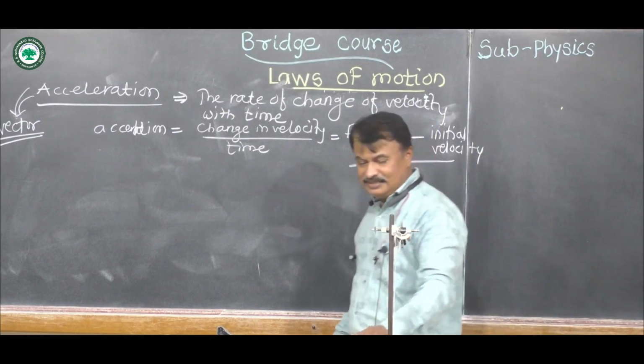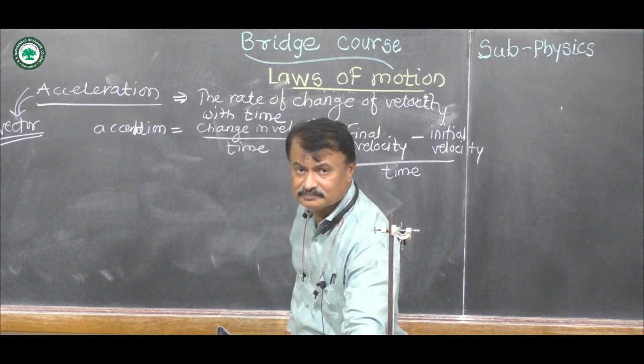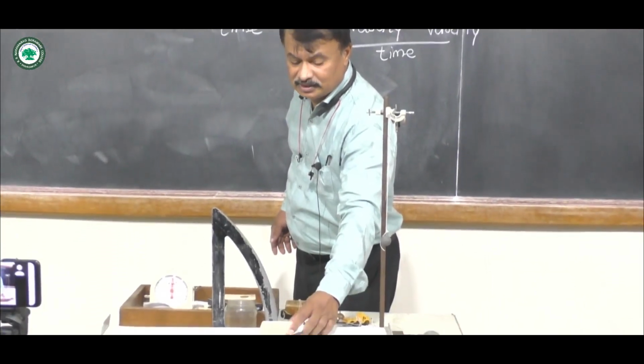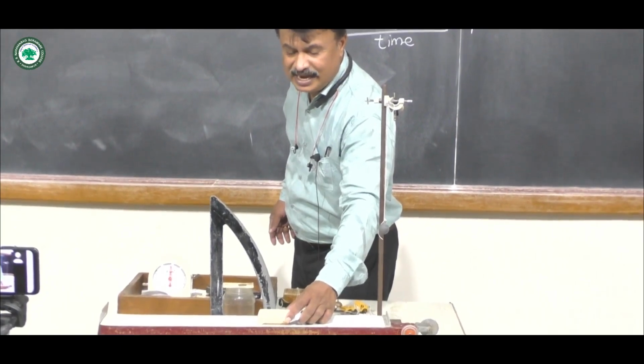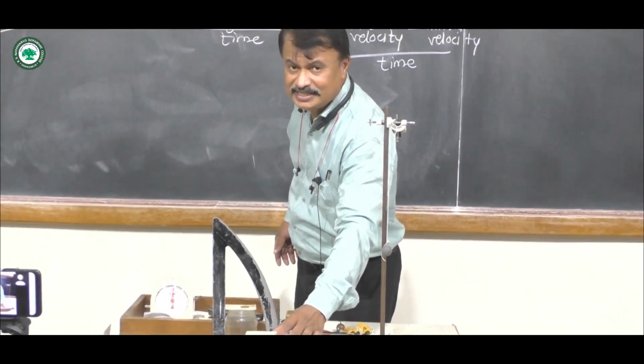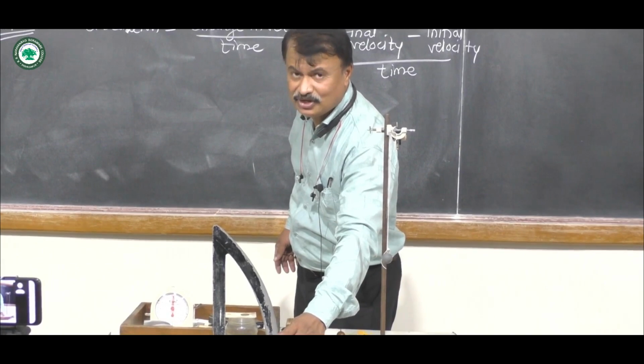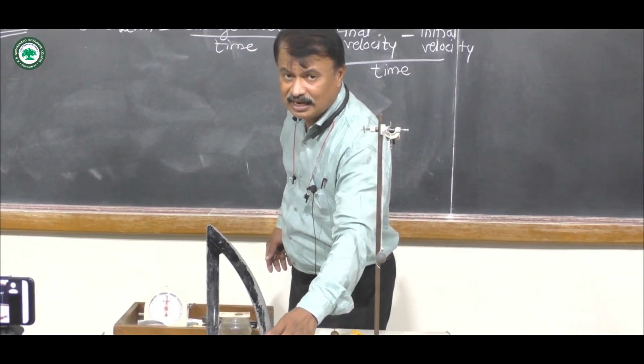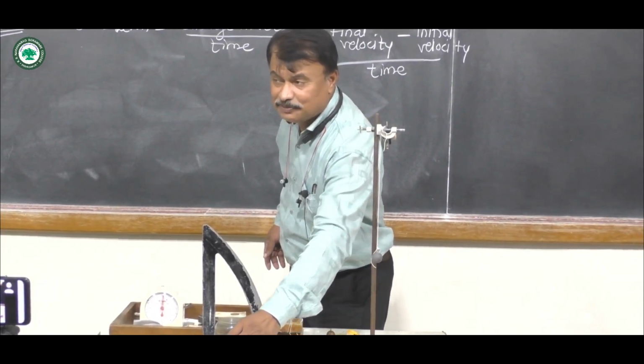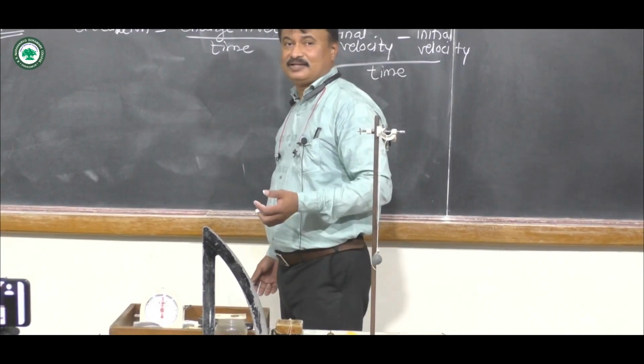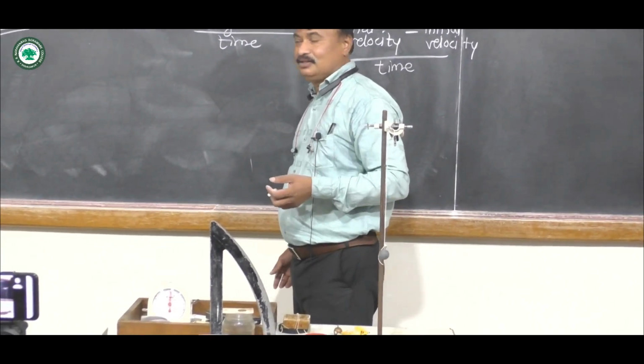Now if we consider this body, initially it is at the velocity u, its initial velocity is u, and its final velocity is v after time t.